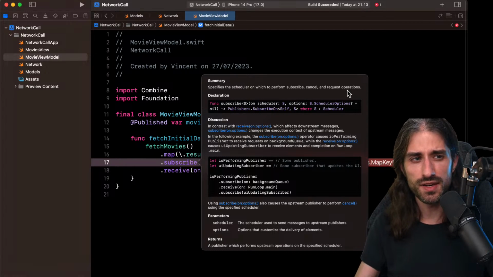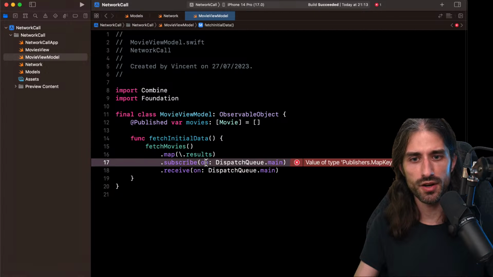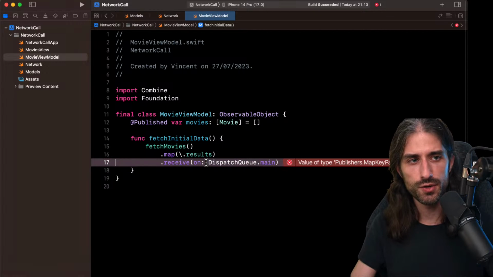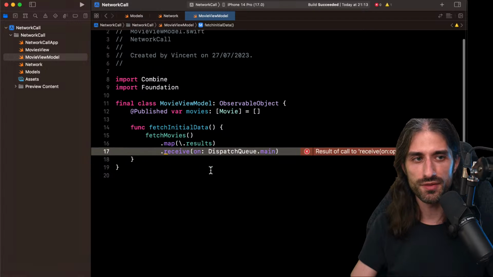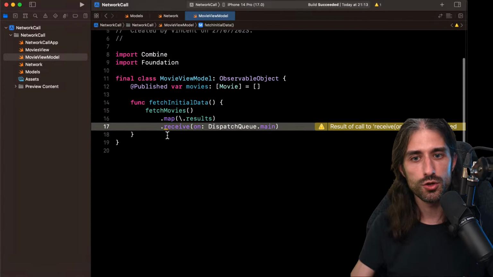So here, these things, I don't need to do them on the main thread. I can do them on any possible thread. It doesn't matter. It's only when I consume the final value that I want to make sure I am on the main thread. So make sure you consume values on the main thread, and to consume these values, you use receive on and not subscribe on.